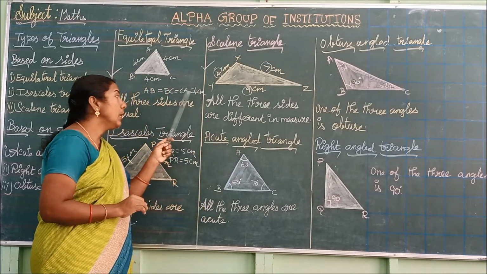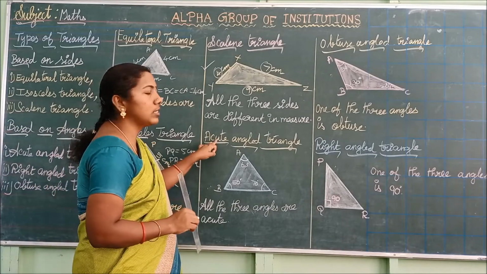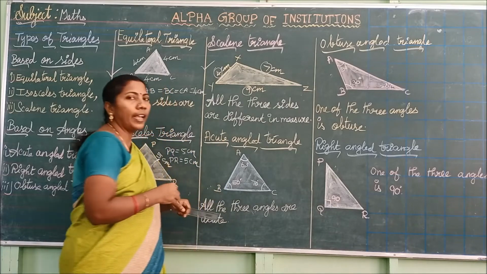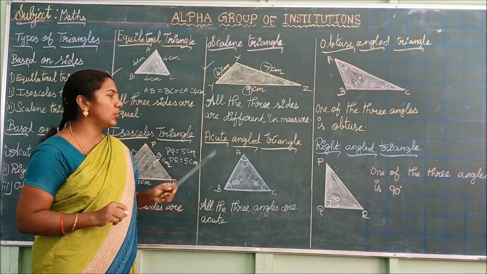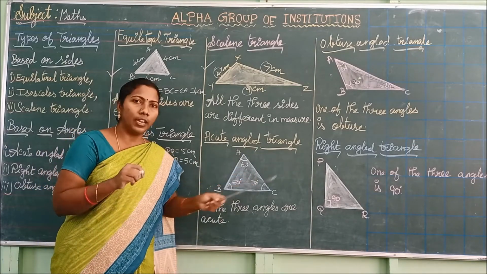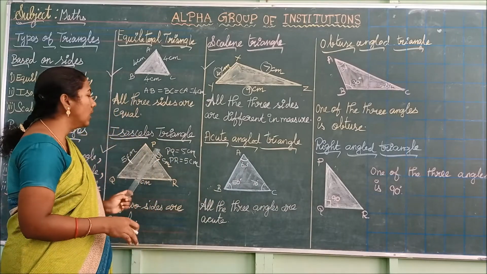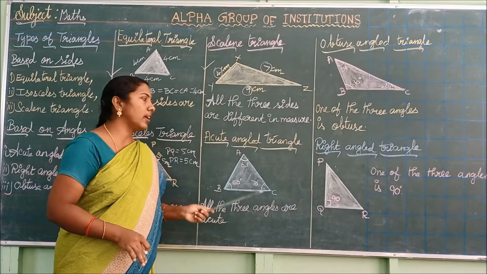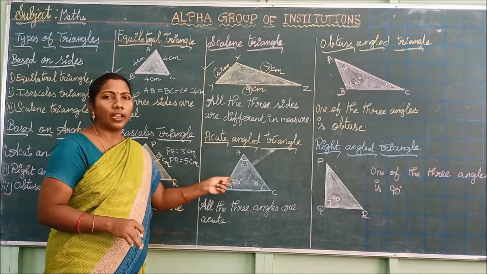Next, based on angles, we have three types of triangle. First, we are going to see acute angled triangle. What is meant by acute angle? Angles which are less than 90 degrees and greater than 0 degrees are said to be acute angles. Here, acute angled triangle, it means the triangle has how many angles? 3 angles and 3 sides. Among the 3 angles, if all the 3 angles are acute angles, then the triangle is said to be an acute angled triangle.